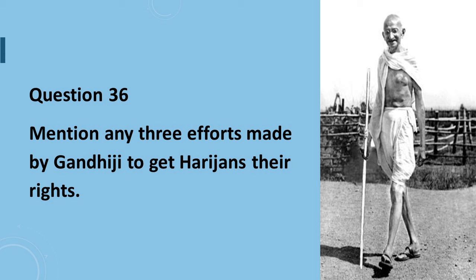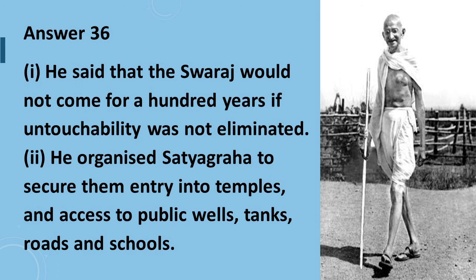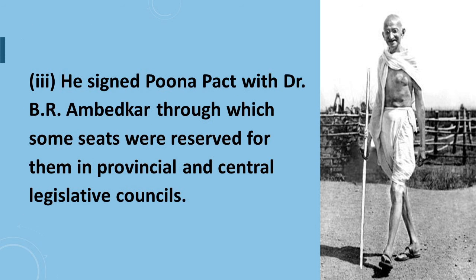Question number 36 says, mention any 3 efforts made by Gandhiji to get Harijans their right. Answer: first point is, he said that Swaraj would not come for 100 years if untouchability was not eliminated. Second point is, he organized Satyagraha to secure them entry into temples and access to public wells, tanks, roads and schools. Point number 3 is, he signed the Pune Pact with Dr. B.R. Ambedkar, through which some seats were reserved for them in provincial and central legislative councils.